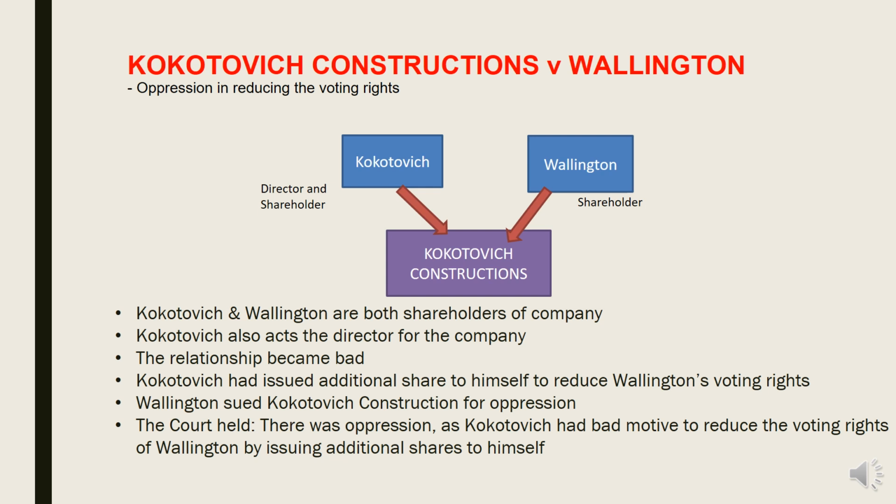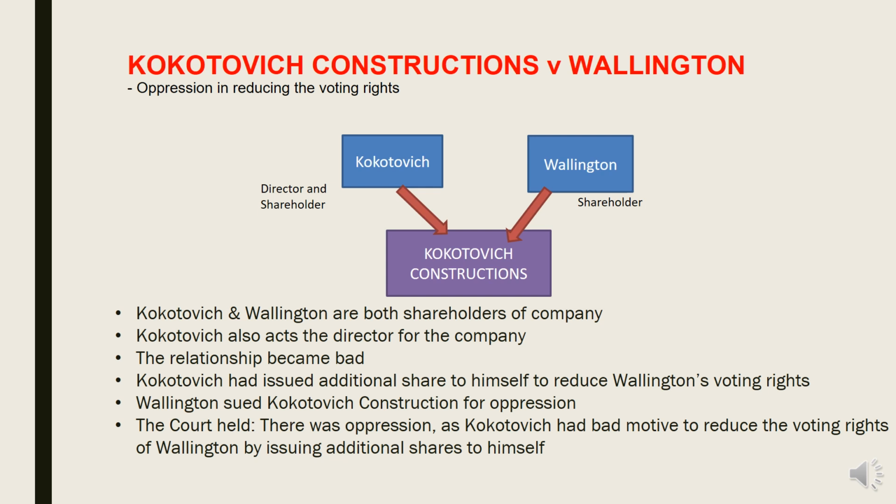Okay, by issuing new additional shares to himself. Right? So he issued additional shares to himself to reduce Wallington's voting rights. Now he became the majority shareholder. Definitely he has more power in making decisions. And Wallington now does not have as much power as before because his shareholding has been reduced.